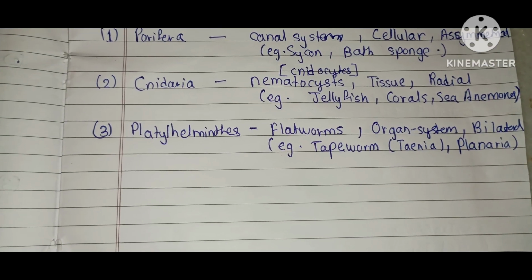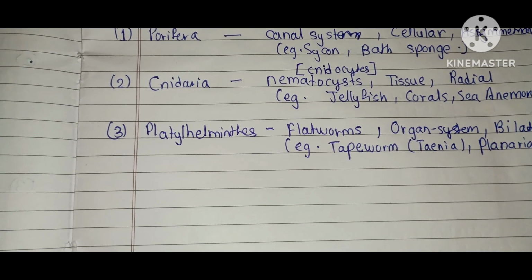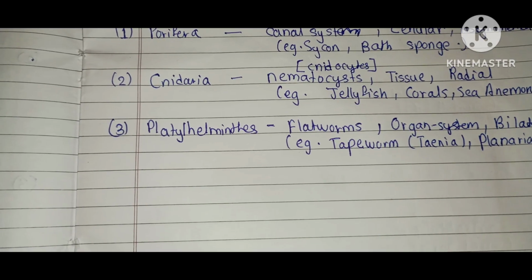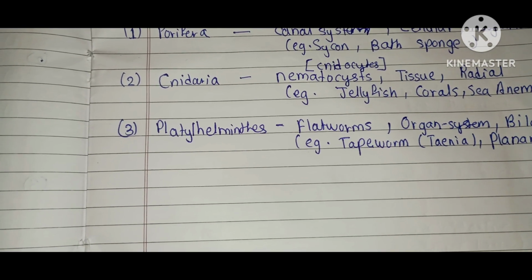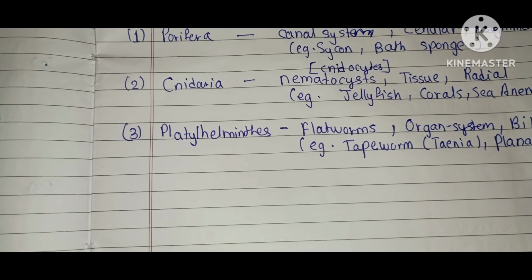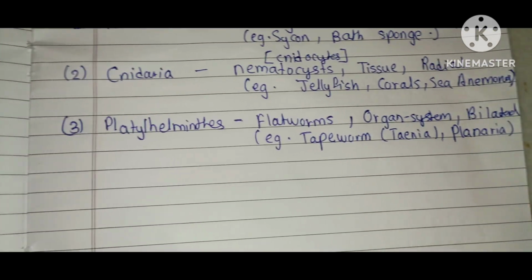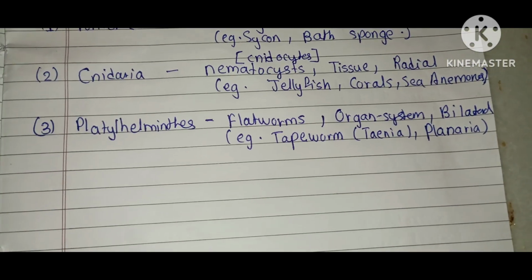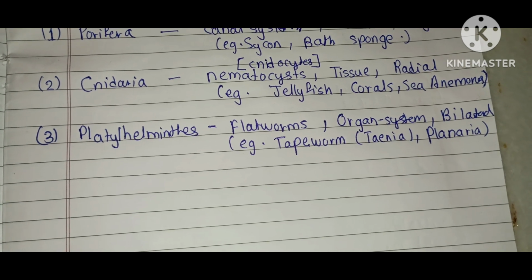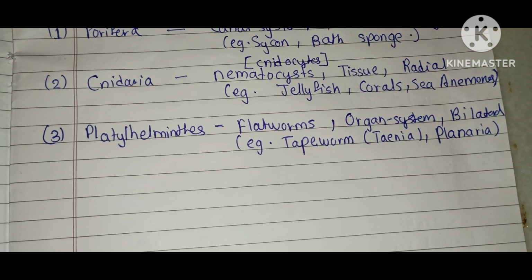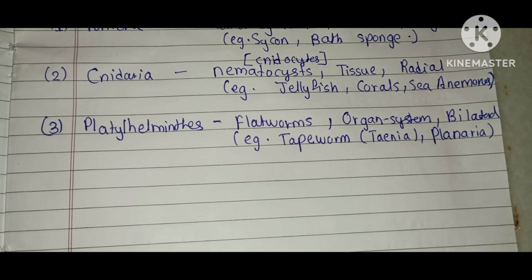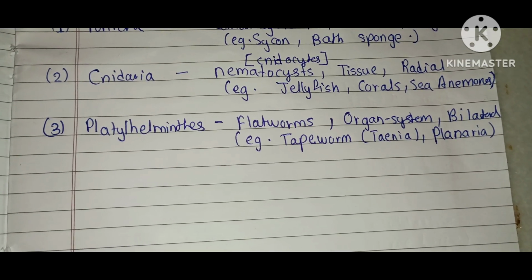The third phylum is Platyhelminthes. Flatworms, unsegmented, dorso-ventrally flattened body, the first group to show bilateral symmetry, and they are acoelomates. They are organ system level and have bilateral symmetry. Examples are tapeworm, also known as Taenia, and Planaria.